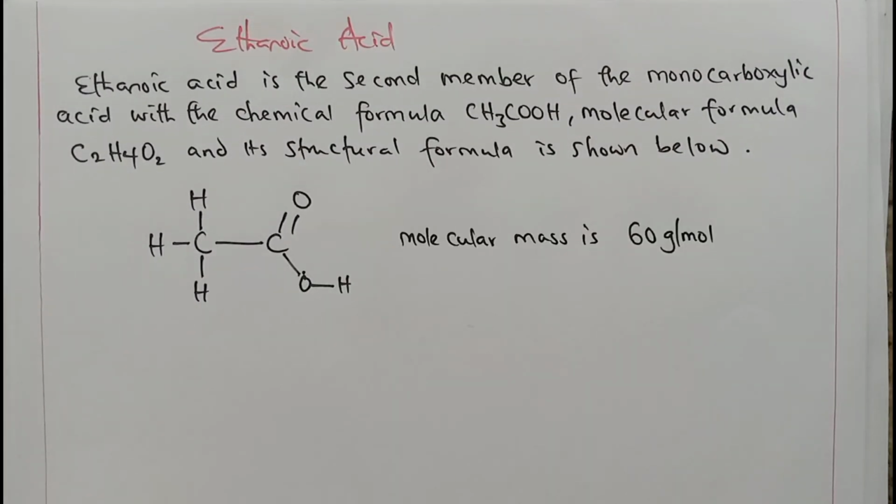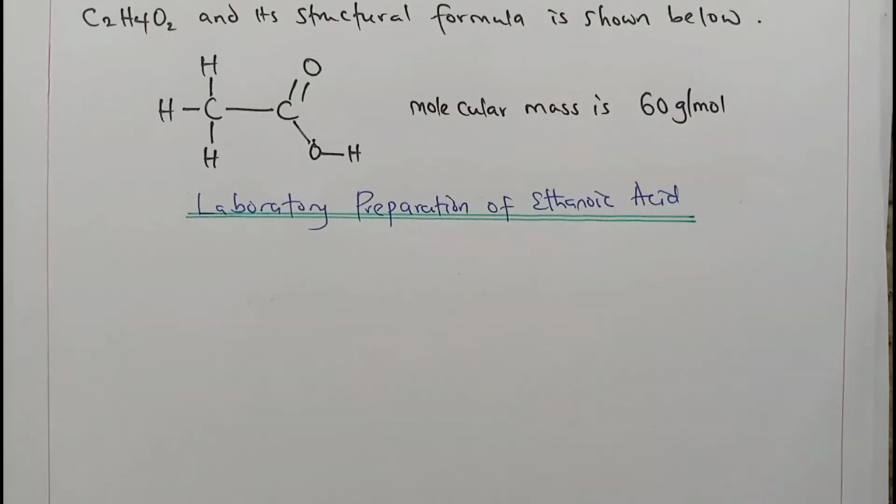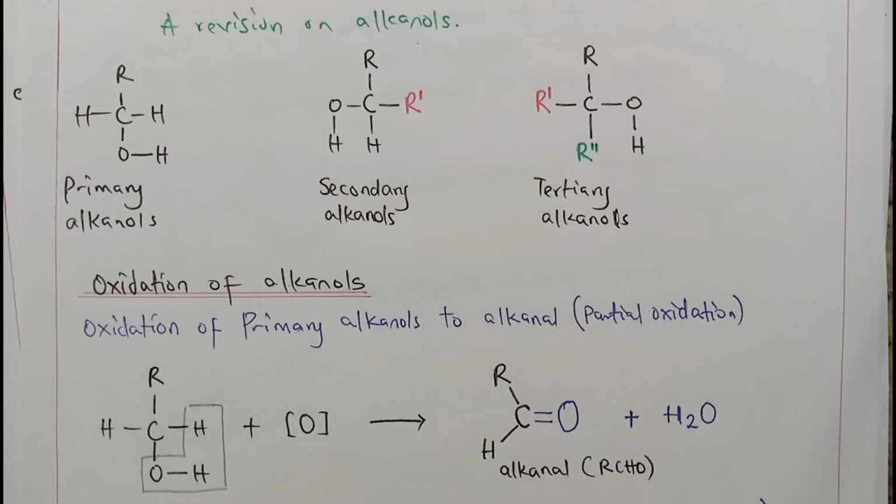This is actually the cause of the sour taste of palm wine, and it is mostly used as a preservative and for flavoring vegetable food. Let's look at the laboratory preparation of ethanoic acid. In the beginning of this video, I showed us the oxidation of alkanols, the primary and the secondary, and the primary ended in alkanal as partial oxidation. The complete oxidation of this alkanal will give us what we call alkanoic acid.